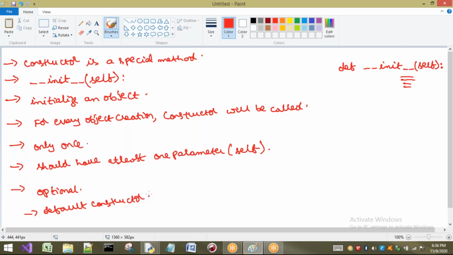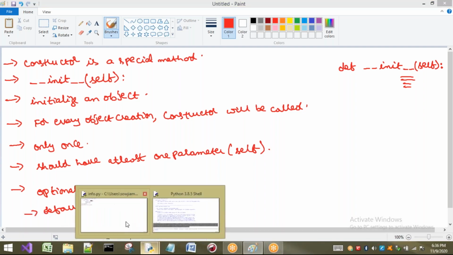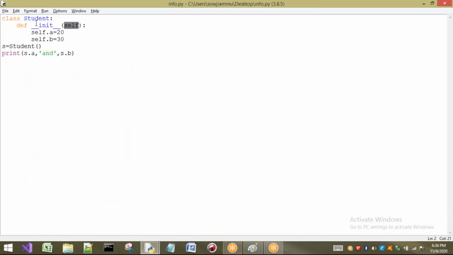Okay, now for every point I will show you clear and neat examples. The first point is that a constructor is a special method. I am saying it is a special method because I want to justify that statement. If you write a function inside a class, it is called a method, and it is defined with the keyword def. Here we write the name of the method. In the same way, here also I am going to write the constructor, but the constructor name should be what?